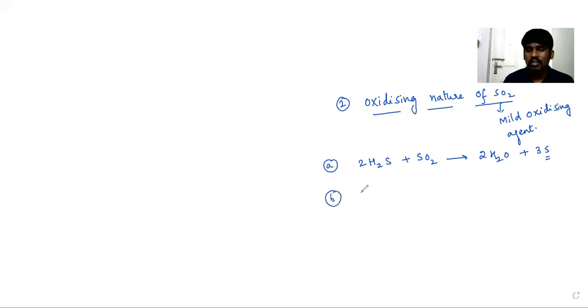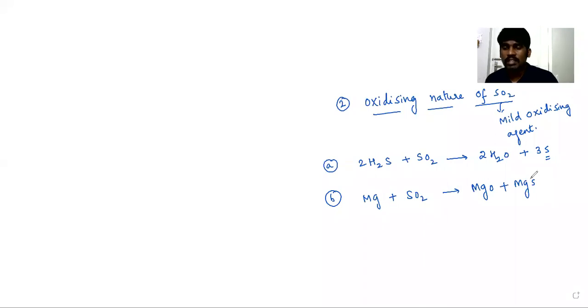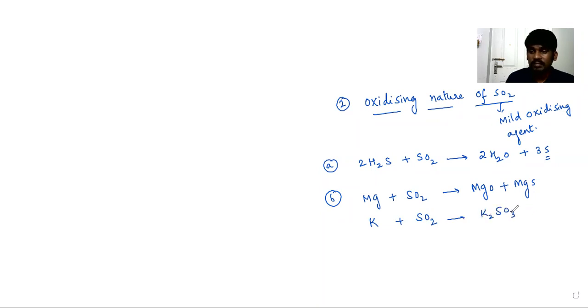Similarly, active metals also get oxidized, like Mg reacting with sulfur dioxide. It forms MgO as well as MgS, magnesium oxide as well as magnesium sulfide. Similarly, if I take K plus SO2, potassium gives potassium sulfite, K2SO3, as well as K2S2O3. Potassium thiosulfate can also be formed, and it can oxidize carbon monoxide also.